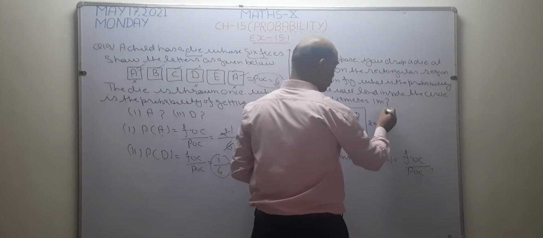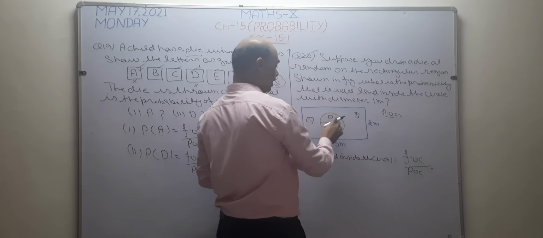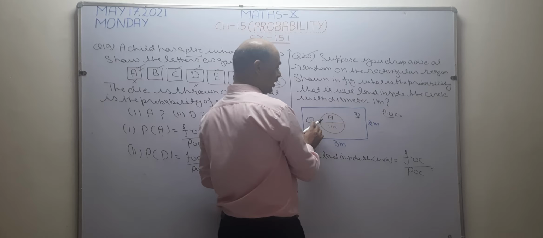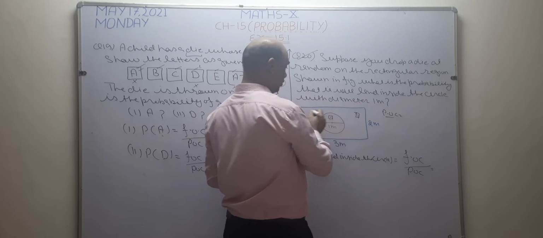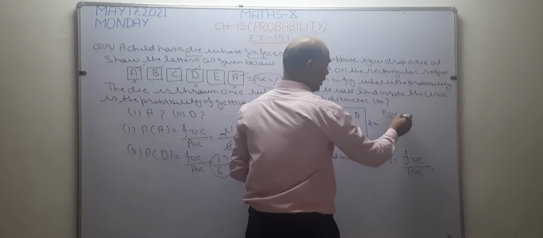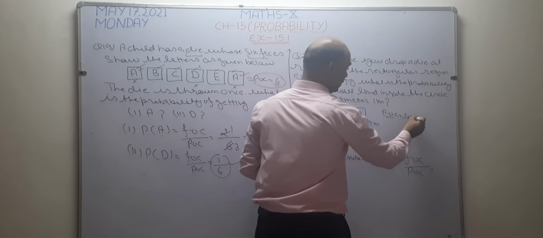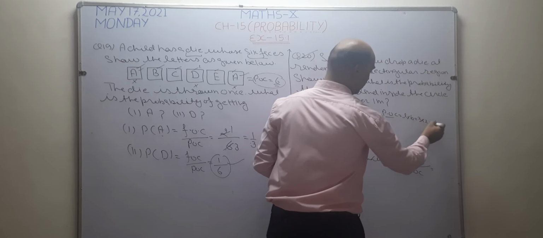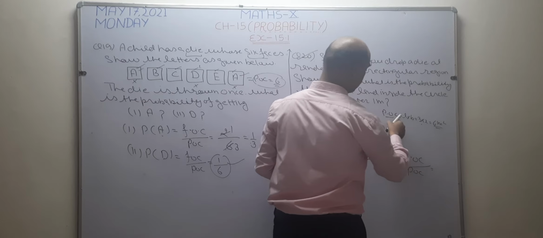So write here possible outcomes, POC, is my rectangle. I want to find the area of this rectangle, and you know that the area of a rectangle is L into B. We multiply length by breadth. So 6 square meters is the area of this rectangle.